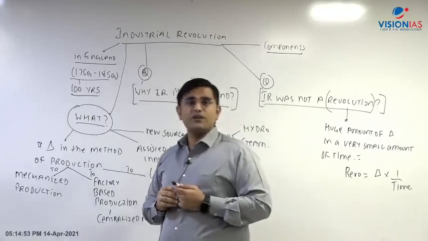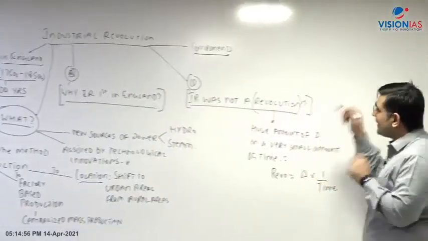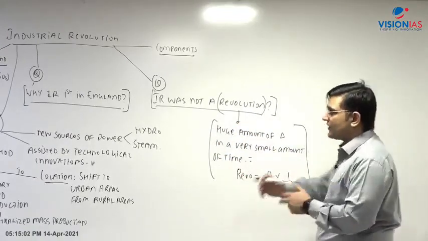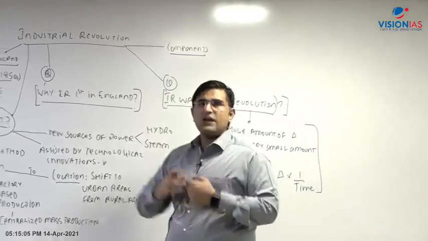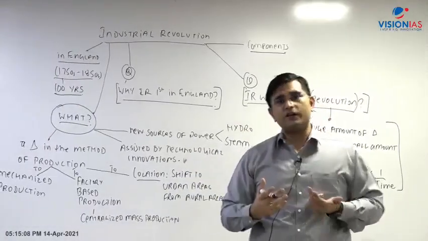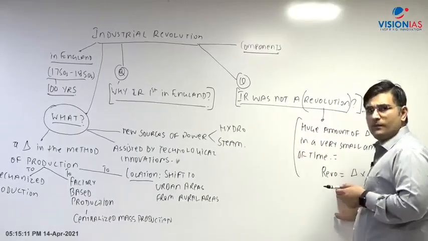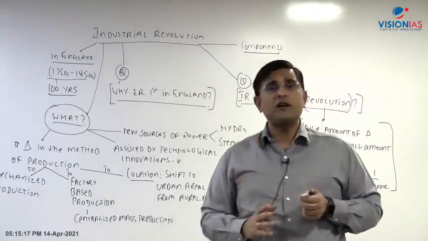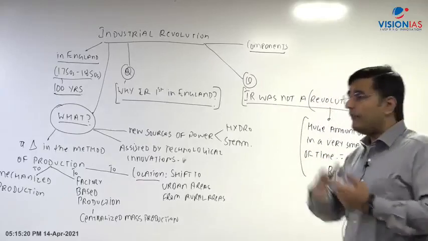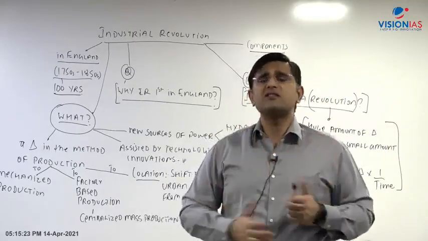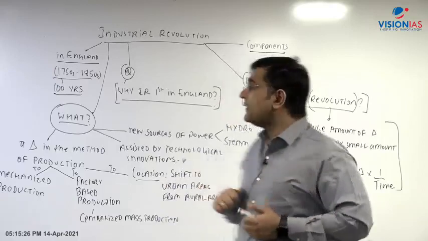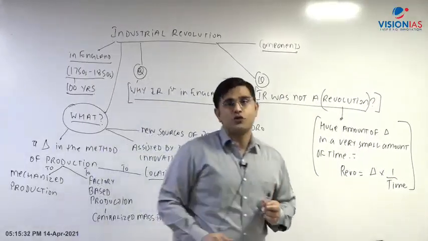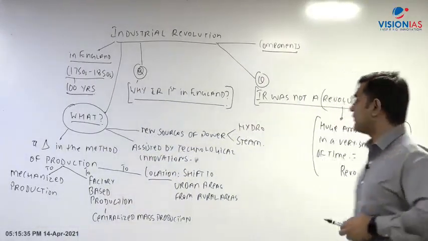And that is why the question. So how do we try to justify that still it is a revolution? We agree that yes, the amount of time taken for these innovations to come by, for adoption of these innovations, was very high. Yes, it was 100 odd years, but the amount of change was so huge. It had economic impacts, political impacts, geopolitical impacts, social impact, it had impacts on the ideology of socialism. Marxism came into existence. So such a huge amount of change was there that even if these changes took place across 100 odd years, still we call it industrial revolution. Still we will use the word revolution because the amount of change is that high.